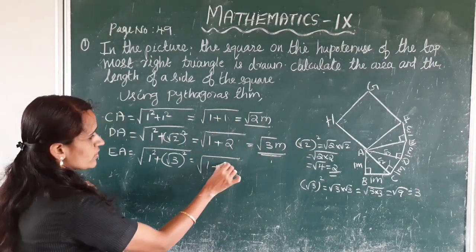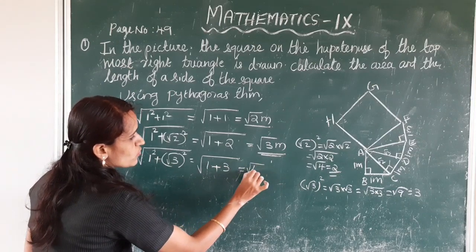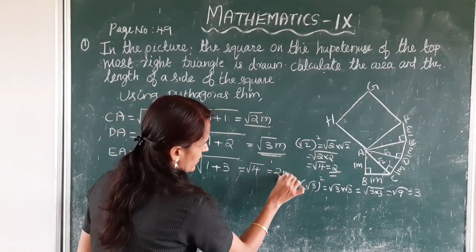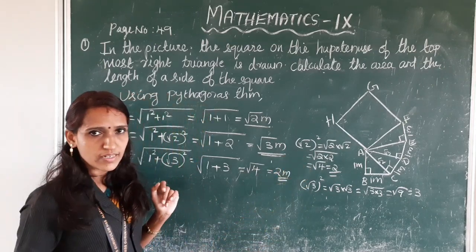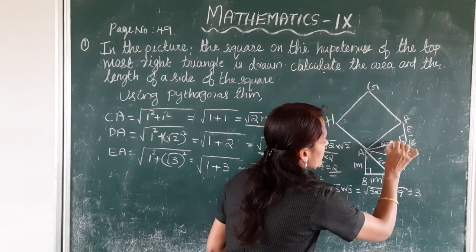So 1 plus 3 is root 4, and root 4 is 2 meter. So here EA is 2 meter.